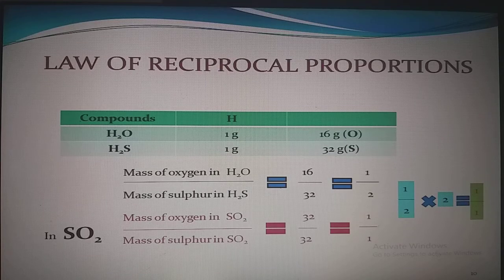So, the ratio of the two elements in two different compounds with a common element is equal to the ratio of the elements when they combine together, or a simple whole number multiple of the ratio. Confused? Okay, let us take one more example.